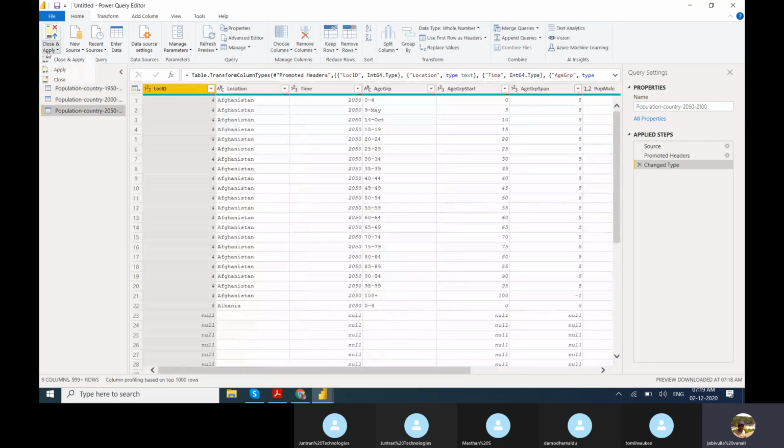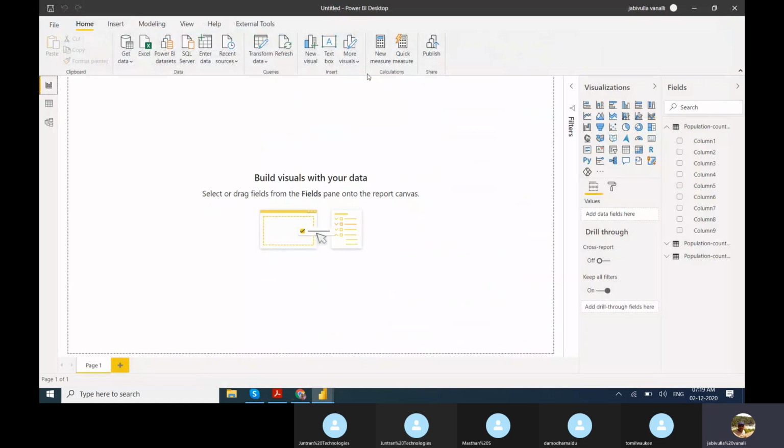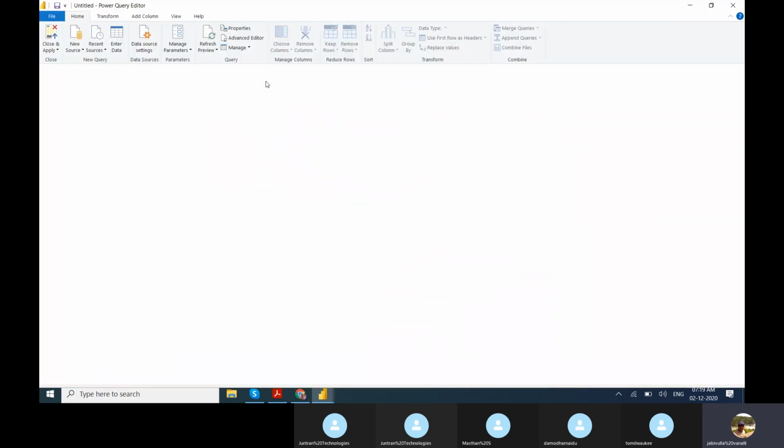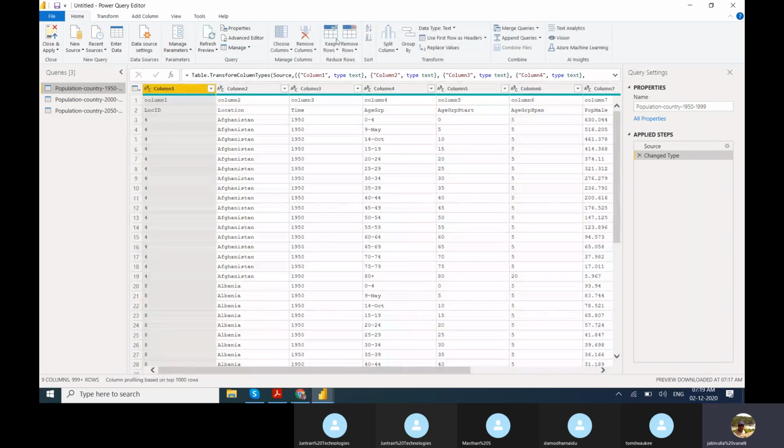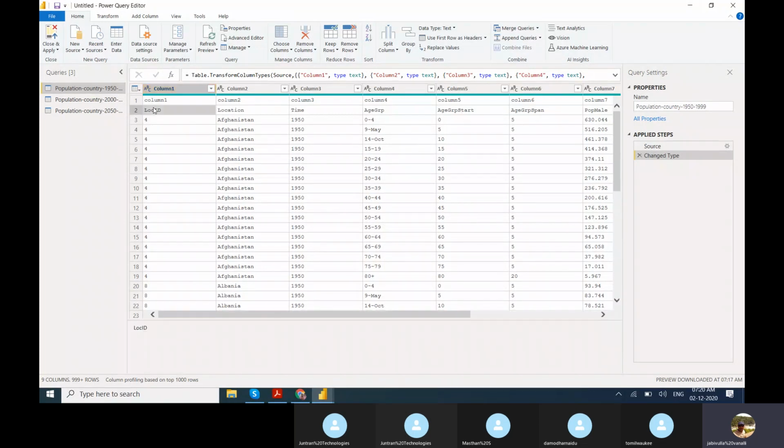If you click on close and apply, it will take the changes and apply them. Now, if you observe here, column 1, column 2, column 3, column 4 are there. In the second row, location ID, location, time and age group, this is supposed to be my header, right?